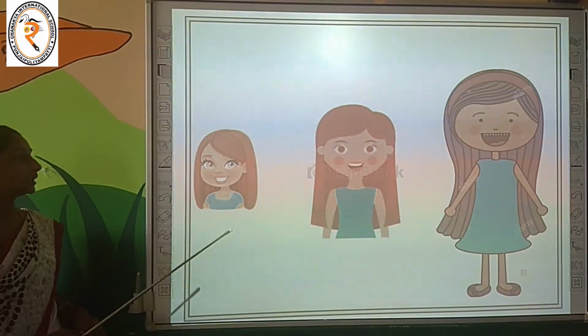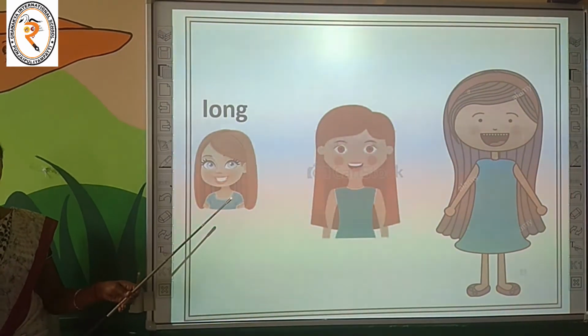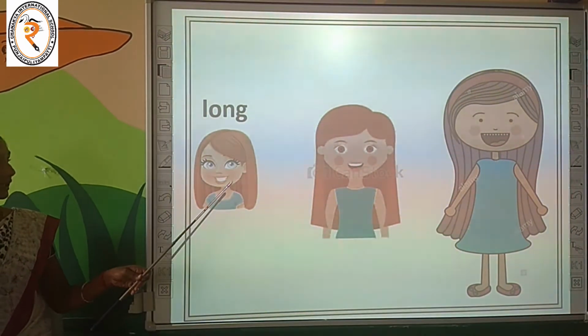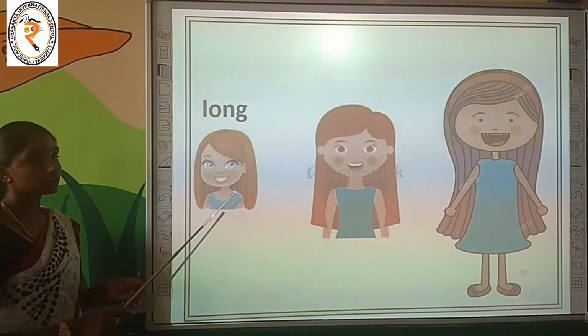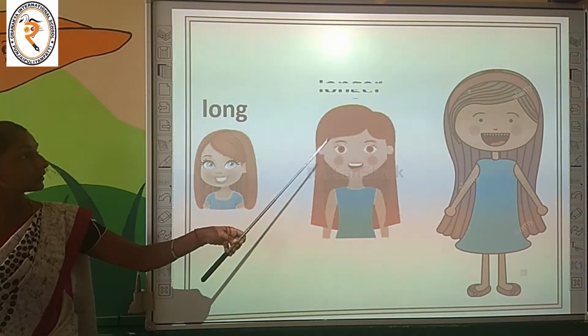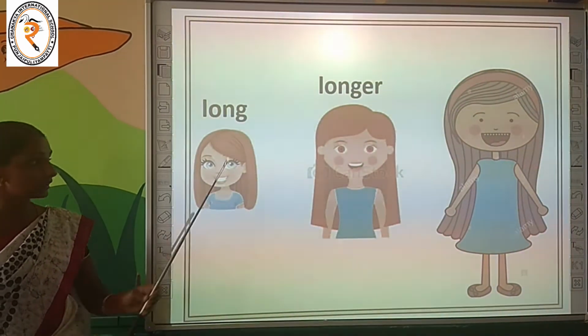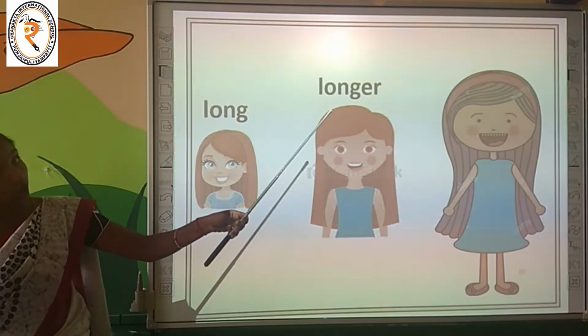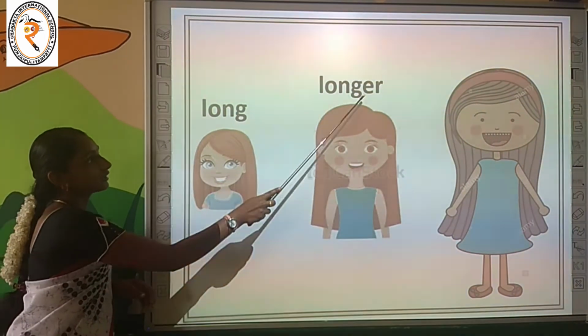See one more example. See, there are 3 girls. See the first girl's hair. Here we are going to compare these 3 girls' hair length. Okay, this is long length hair. The next one, she has longer hair than the first girl. The second girl has longer hair than the first girl. Why are we using the word longer?